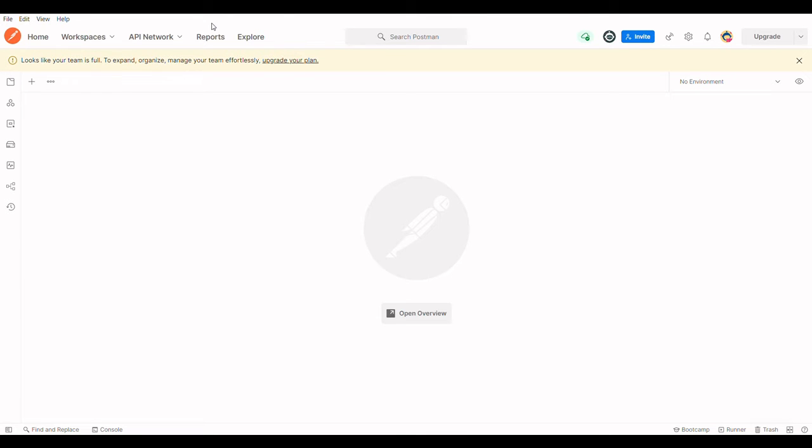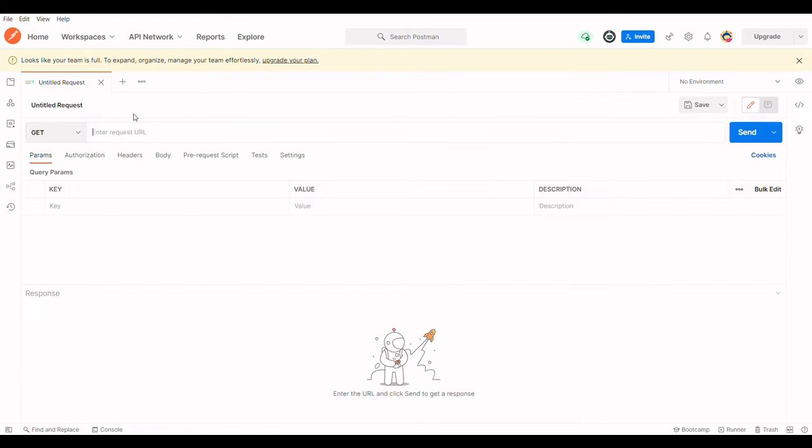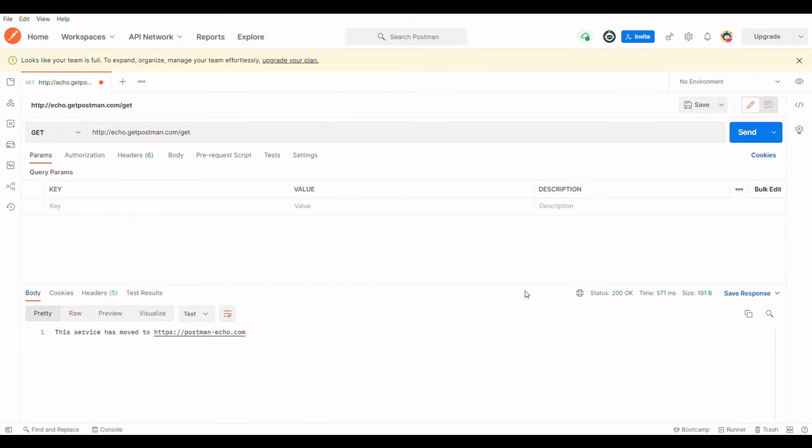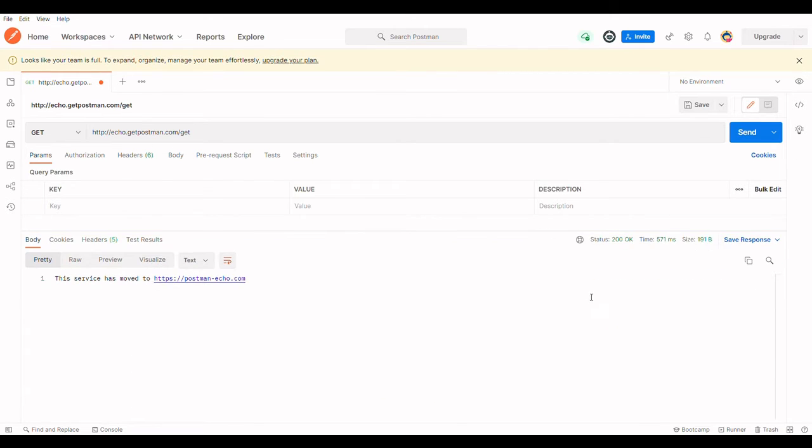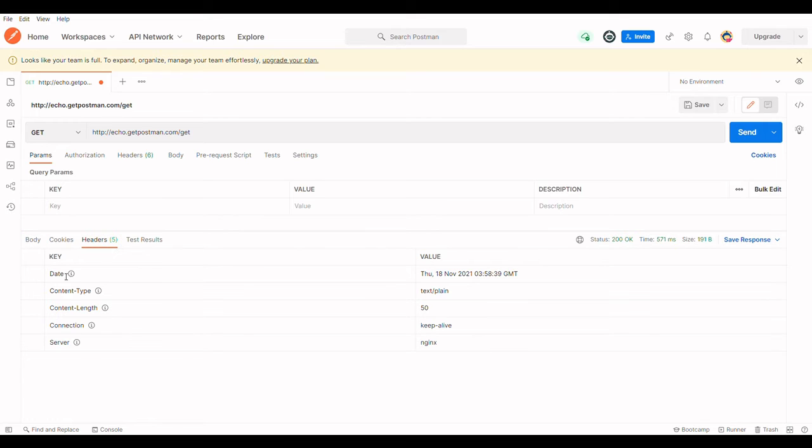Now we can start with the Postman test tool. First thing we need to do is test an example. So we will enter the URL in here, and then we send a request. As you can see, there is a response, the status code is 200, and there is the object of the response in the body here, and the header.